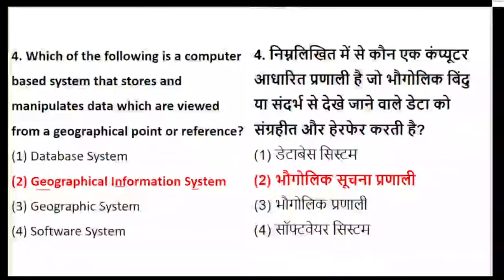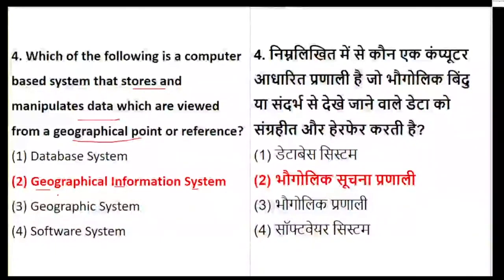When we talk about GIS, it is a computer system used for capturing, storing, checking, and displaying data with respect to the position of Earth. Here it said that it is storing and manipulating data. Just so as not to give you a clear hint, they said geographical point.